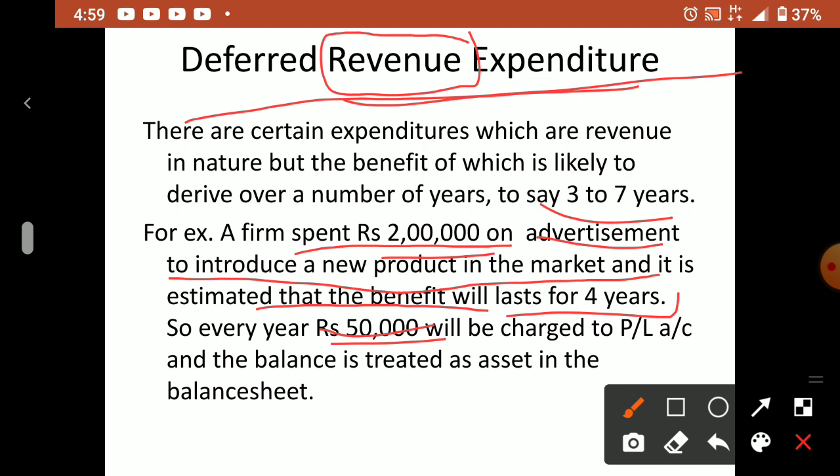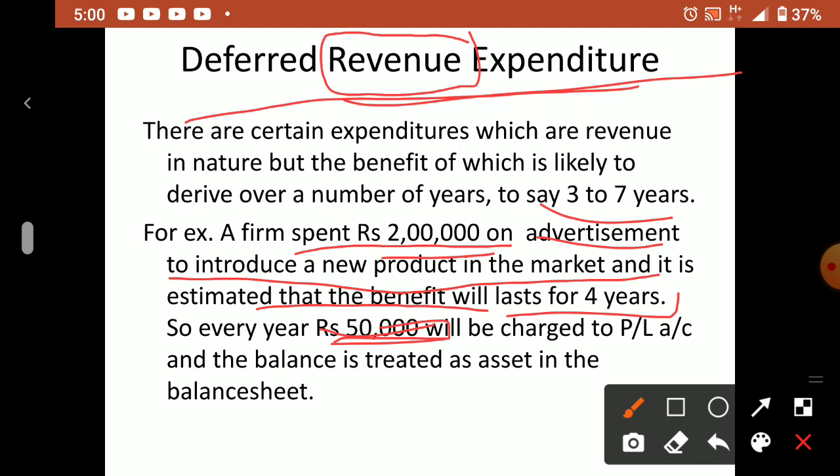Whatever money you are spending now, a bulk amount of 2 lakh, the benefit from it you will get in the continuing years also. That is why some items, mainly advertisement expenditure, are treated as deferred revenue expenditure. Remember: when the benefit is postponed to the coming years, that type of revenue expenditure is called deferred revenue expenditure.